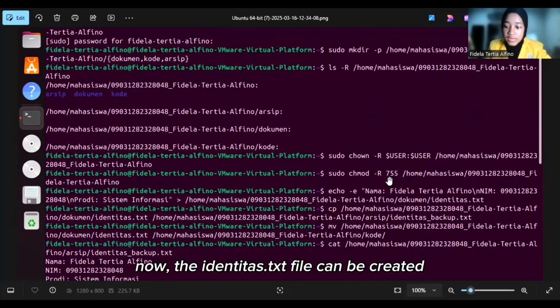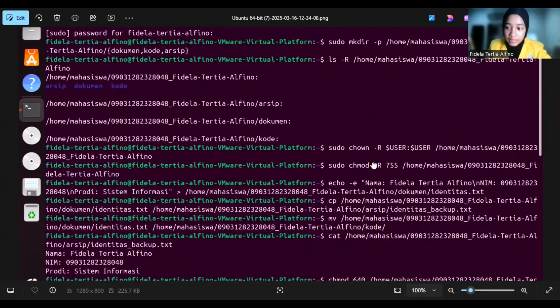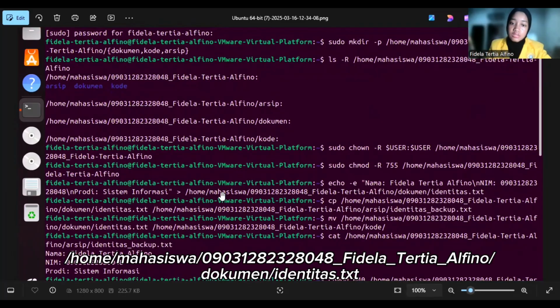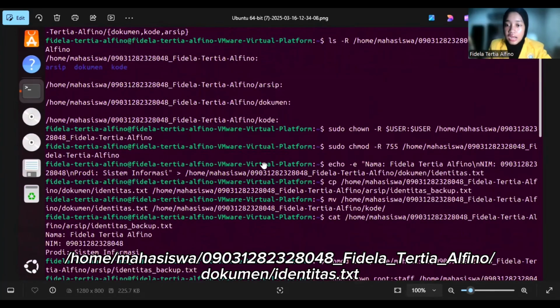And now the identitas.txt file can be created. We create the file identitas.txt and we use the code echo -e "nama Fidela Terti Alvino, nim, prodi sistem informasi" > /home/mahasiswa/nim_my_name/document/identitas.txt.